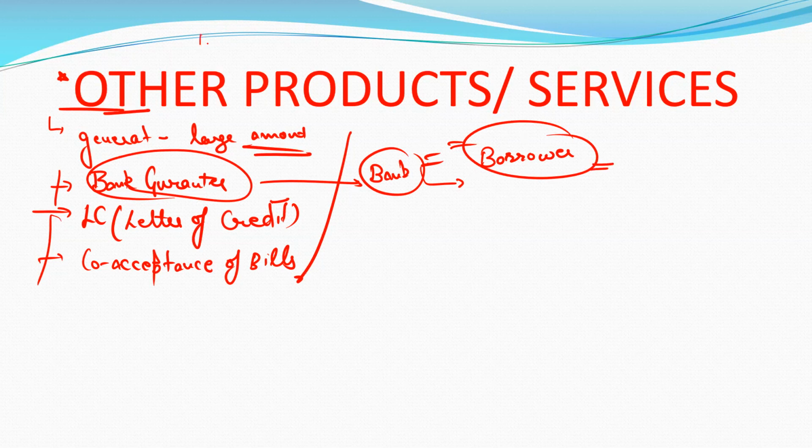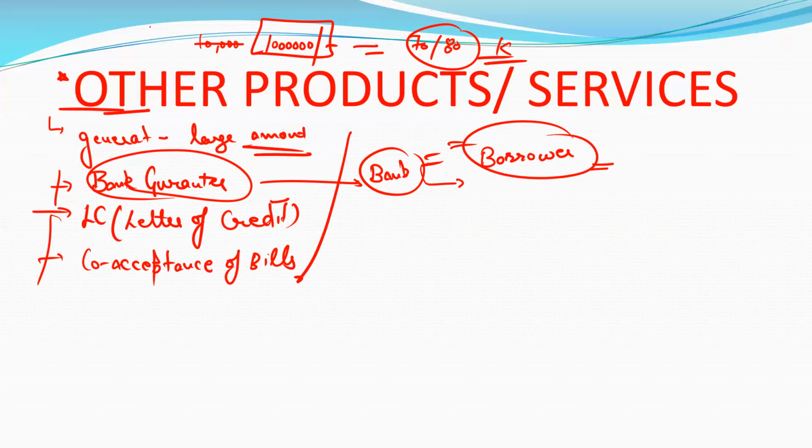If we assume there is a 10 lakh rupees bank guarantee, then the bank will earn at least 70 to 80,000 for that. This proportion is different for different banks. Approximately, we are taking here 70 to 80 percent.